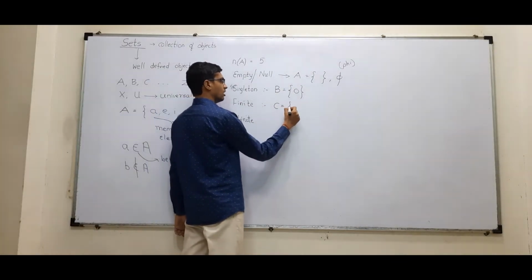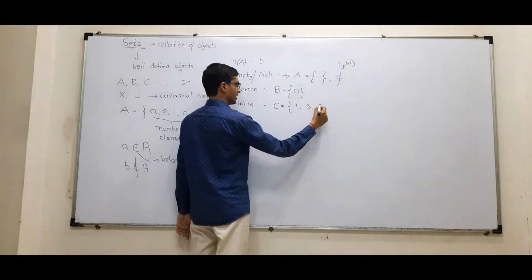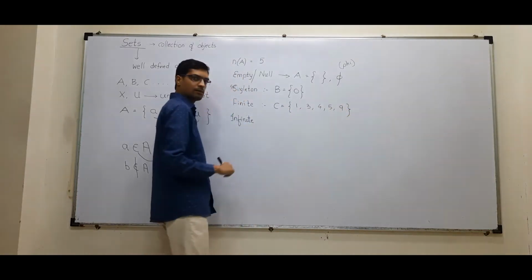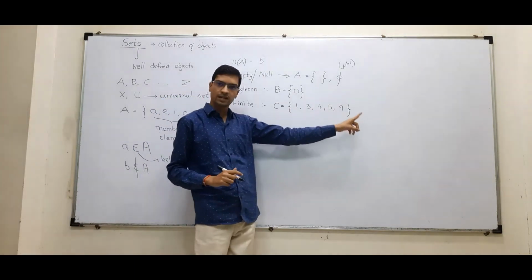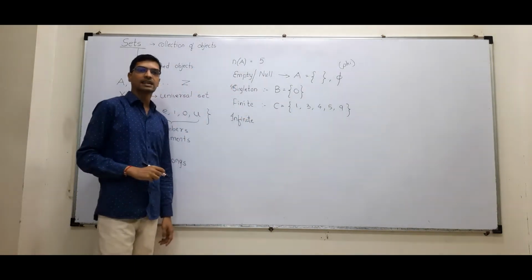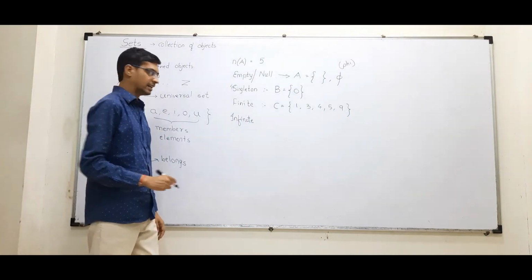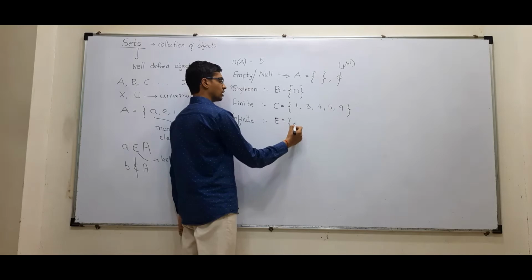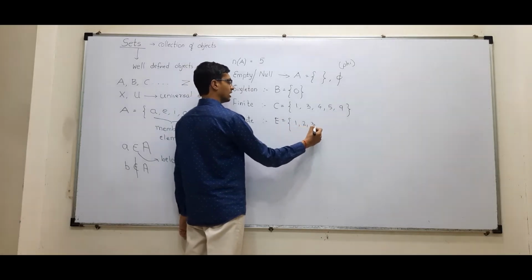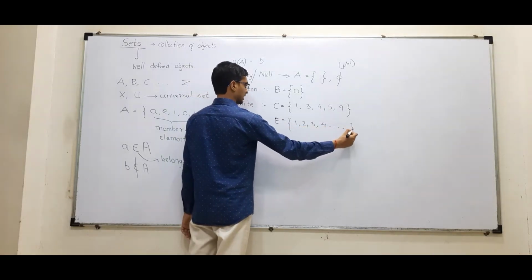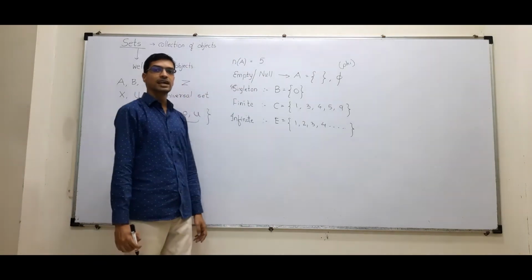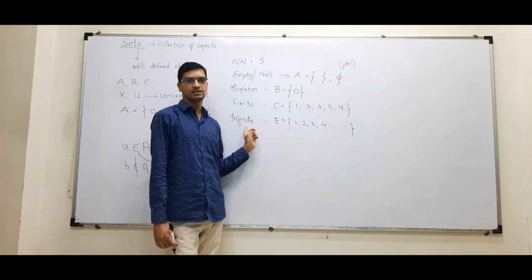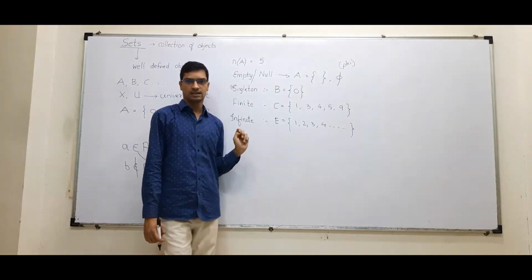Then a set which is countable. Suppose I write 4 or 5 numbers. Now this set is easily countable. I know there are 5 elements, so it is called a finite set. Then a set which is not countable, like 1, 2, 3, 4 and so on. That is, if I talk about the set of natural numbers, it is called an infinite set.